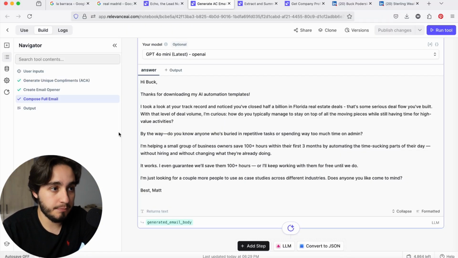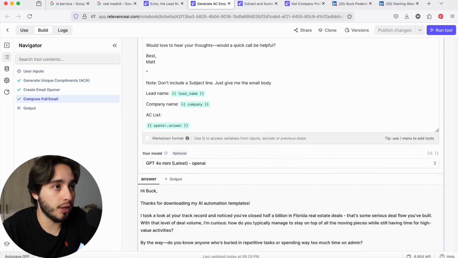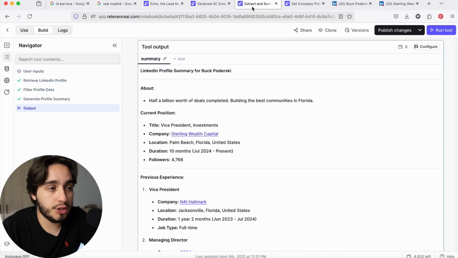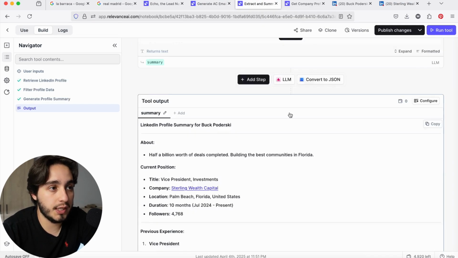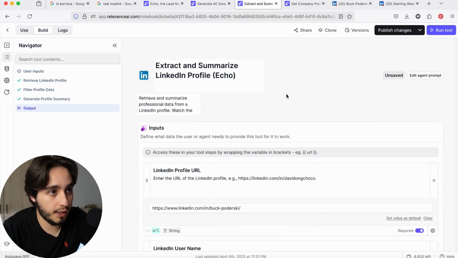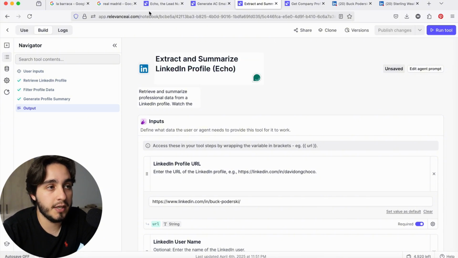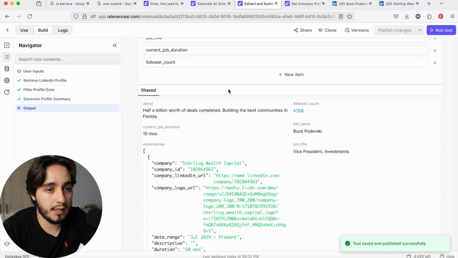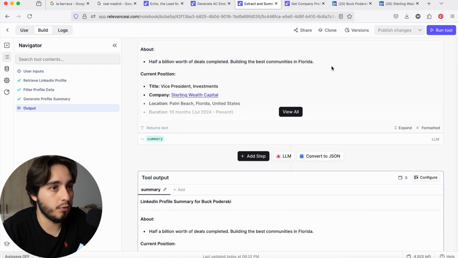But as of right now, since I promised myself that V1 was just going to automate the whole process and I don't want to change too much, we're going to go ahead and publish this tool, which I just did. And we're also going to update this tool, the extract and summarize LinkedIn profile over here, because I just didn't like how it was summarizing. I'd rather include just the formatting portion over here.